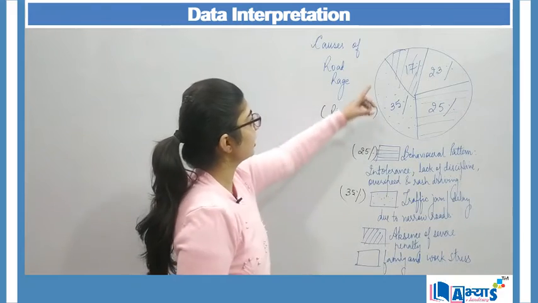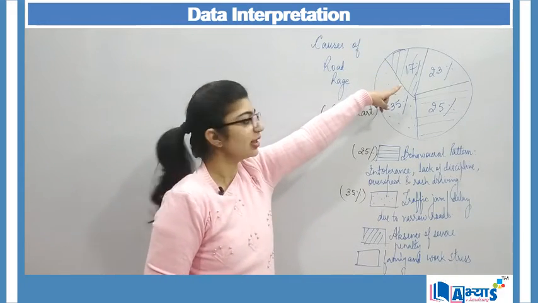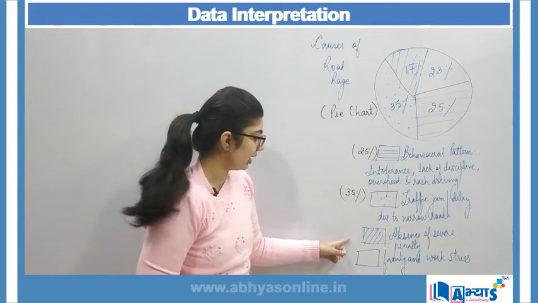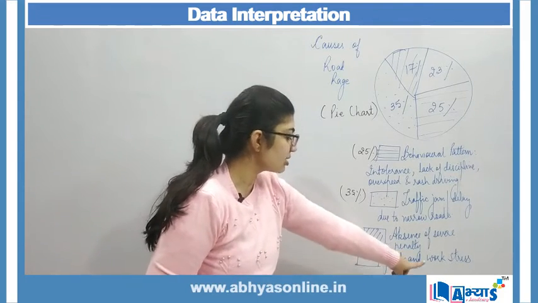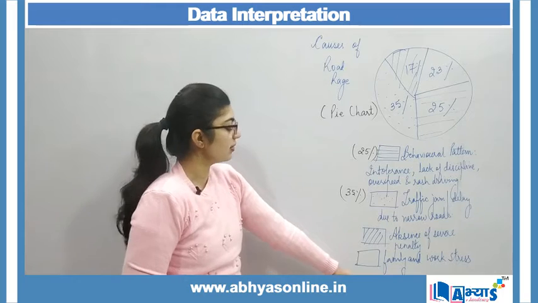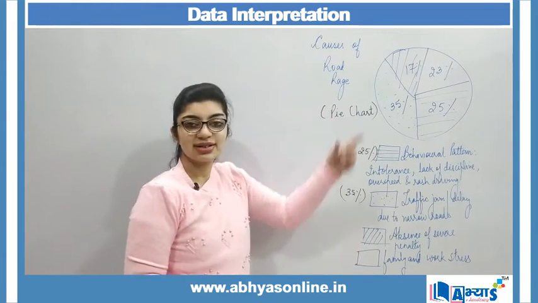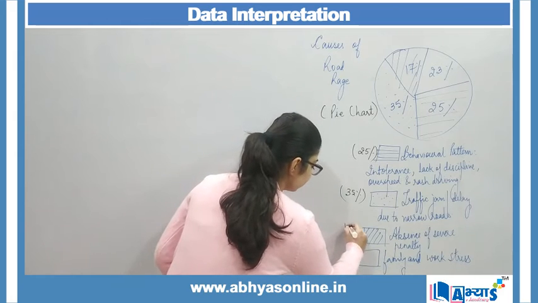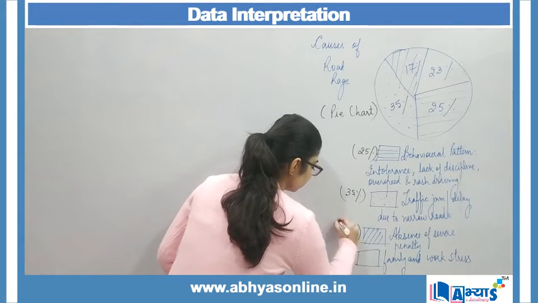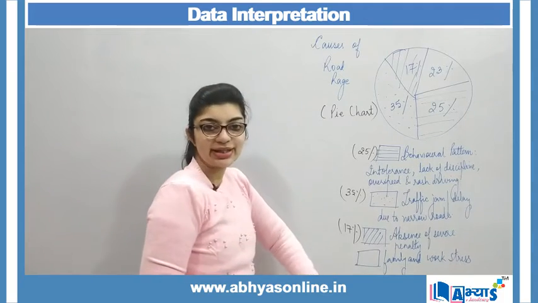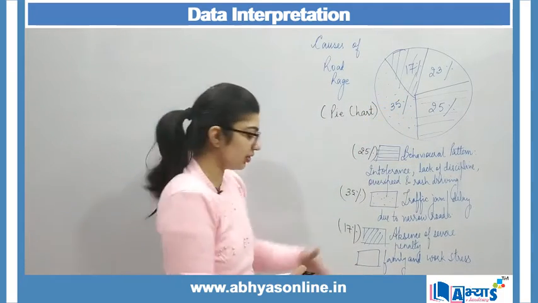Then when I see the slant lines over here, it is 17%. And looking at the box over here, what is it? Absence of severe penalty. So due to that, the rate is 17%. And last is the plain one, which is blank, that is 23%.